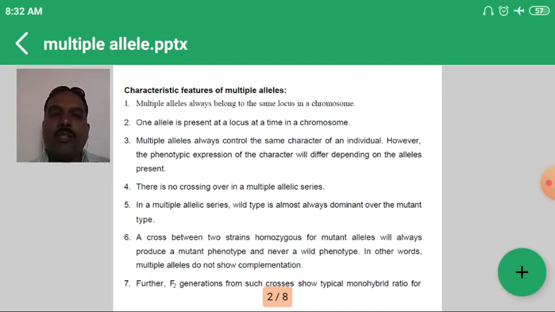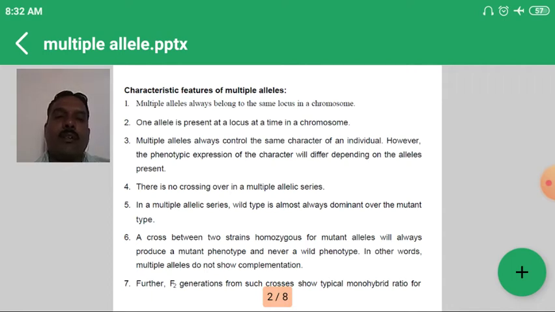No crossing over occurs between multiple alleles. We can study crossing over in meiosis: it means exchange of genetic material between non-sister chromatids of homologous chromosomes. This process does not occur in multiple alleles. In multiple alleles, the wild type is dominant over the other mutant types. One example is coat color in rabbits, which we can study later on.